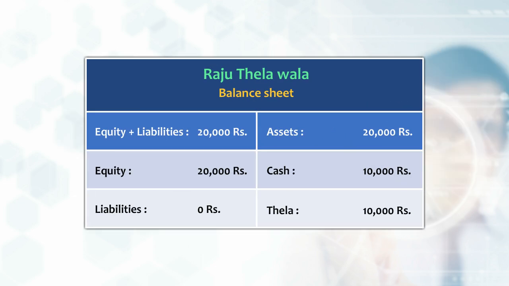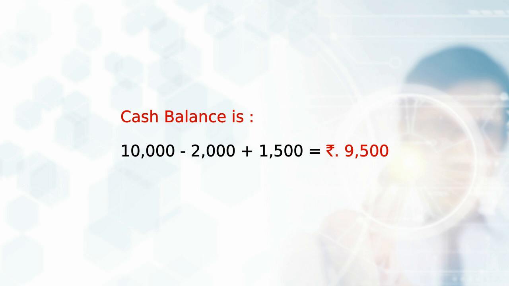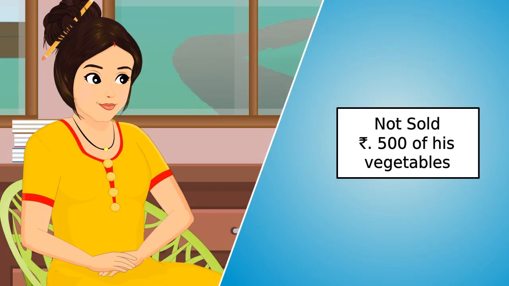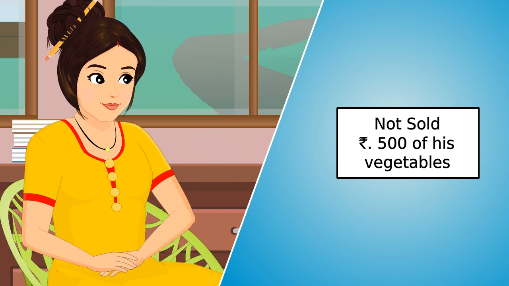Remember, Raju's balance sheet looked like as shown on the screen after he bought his thela. He also receives rupees 1,500 in cash from some of his customers when he sold vegetables to them. So, his cash balance is now 10,000 minus 2,000 plus 1,500, which is equal to rupees 9,500. He has not sold rupees 500 of his vegetables, which will now show up as inventory on the asset side. It is specifically a current asset.